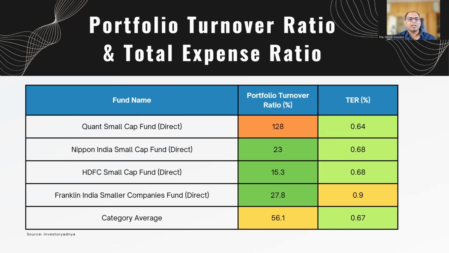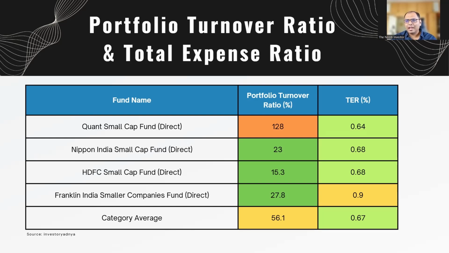A short-term investor turns around their portfolio much more, whereas a long-term investor holds their stock steady and invests for the long term. So again, whatever fits your investment style, that is the kind of mutual fund you should go for. The other ratio which is important is, of course, the expense ratio.